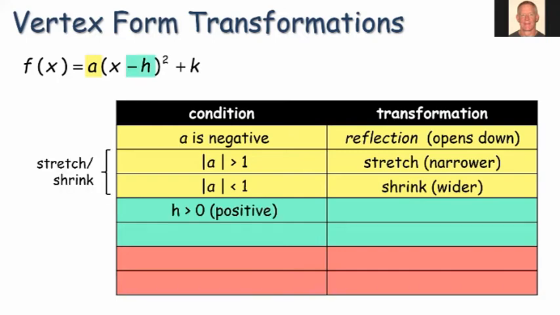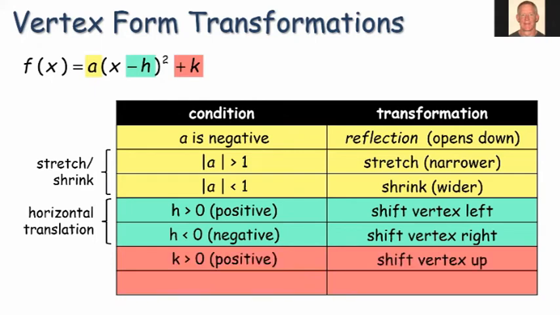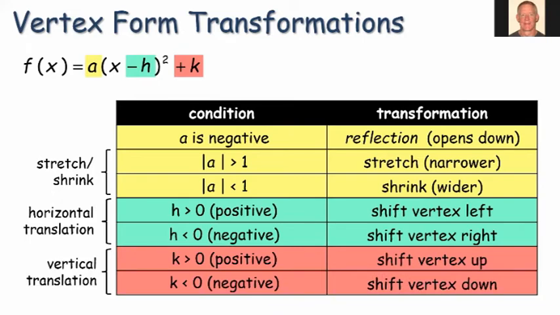The h value, if h is greater than 0, including the sign in front of it, so we're going to think opposite here, that's going to shift it left. If it's negative, we shift it right. And then the vertical k, if it's positive, we shift it up. If it's negative, we shift it down. Okay, so again, this is a good table to have summarized in your notes.